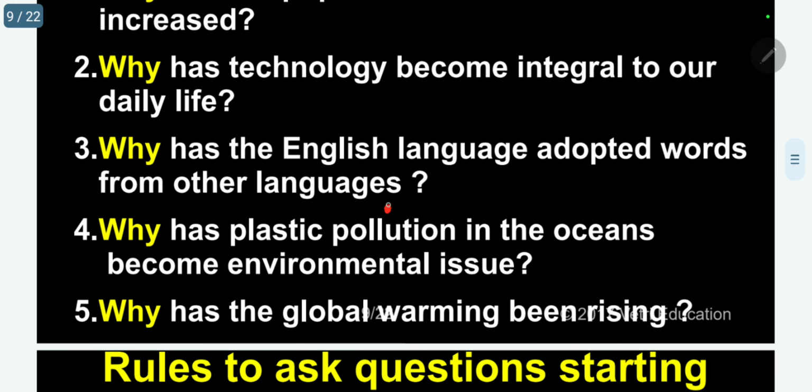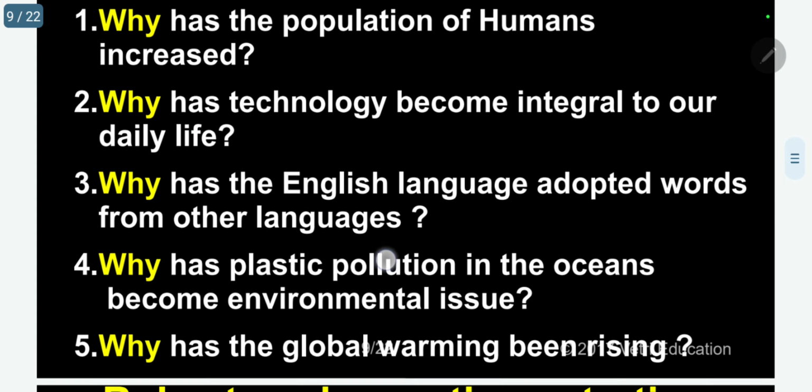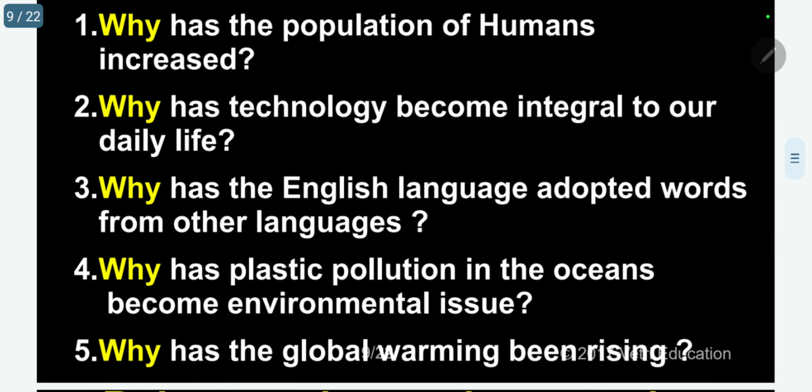Now, why has the English language adopted words from other languages? Adopted, main verb, has, that is the auxiliary verb. The next one: why has plastic pollution in the ocean become an environmental issue? Become, main verb, has, auxiliary verb.